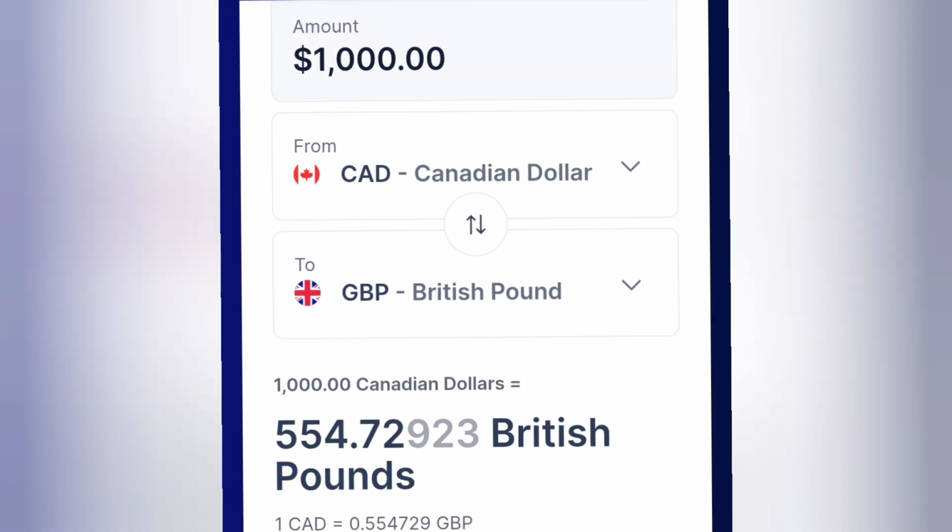Oh boy, the poor old Canadian travels to the UK with 1,000 Canadian dollars, and they exchange their money for British pounds, and they get back almost half of that. £554 they'll get back for their 1,000 Canadian dollars. Very, very expensive place to live. But for many, it's worth it.